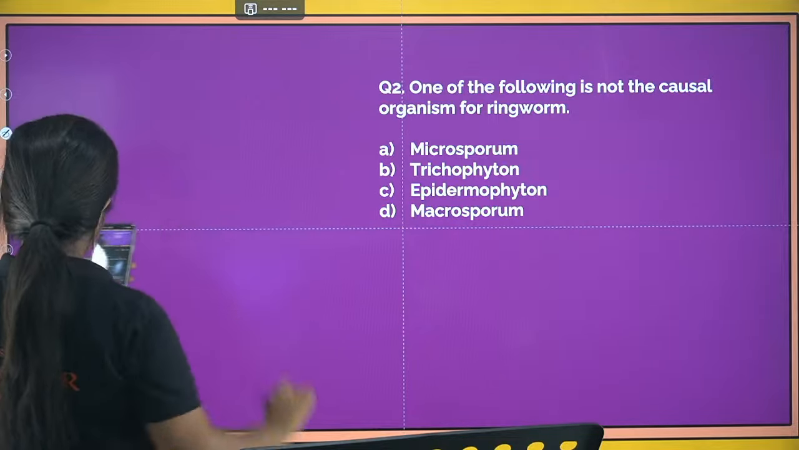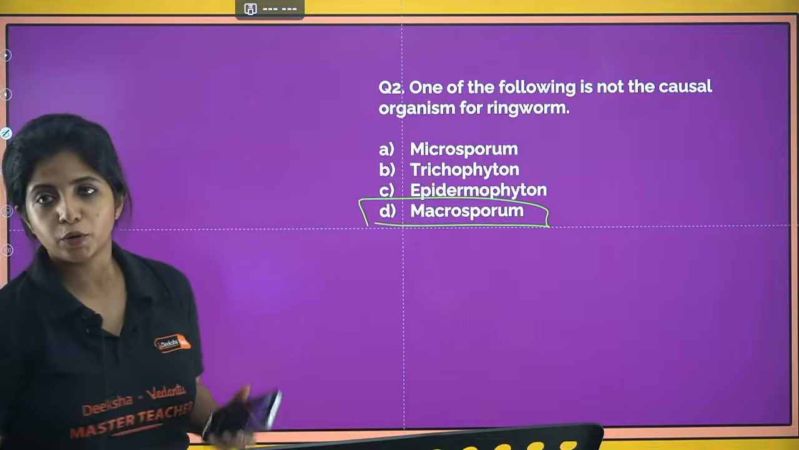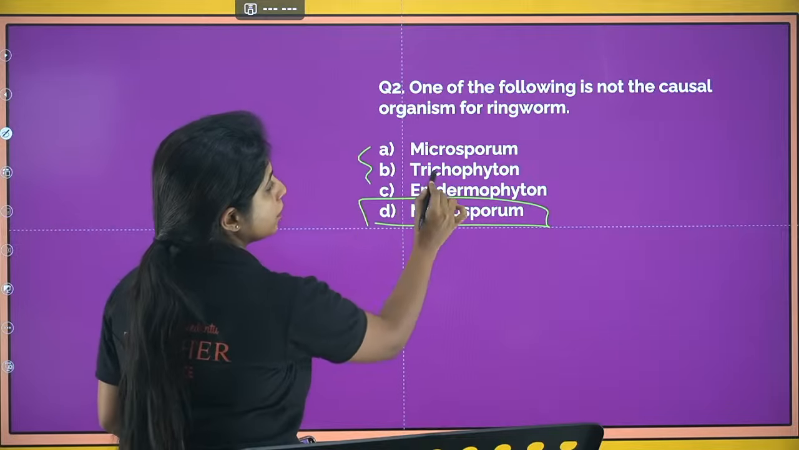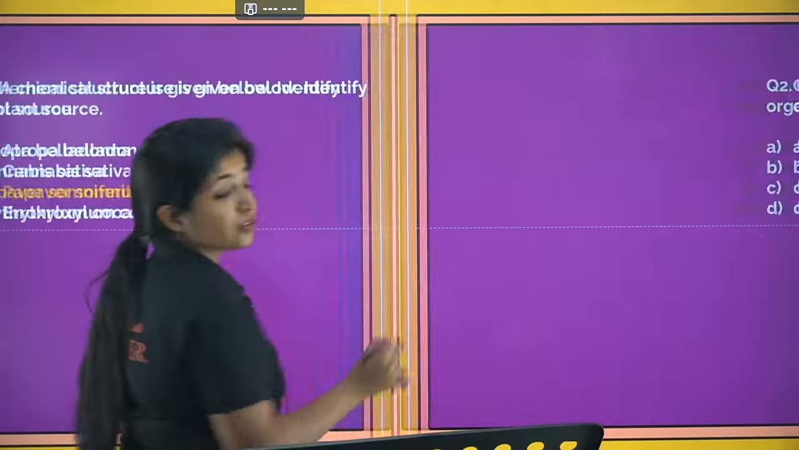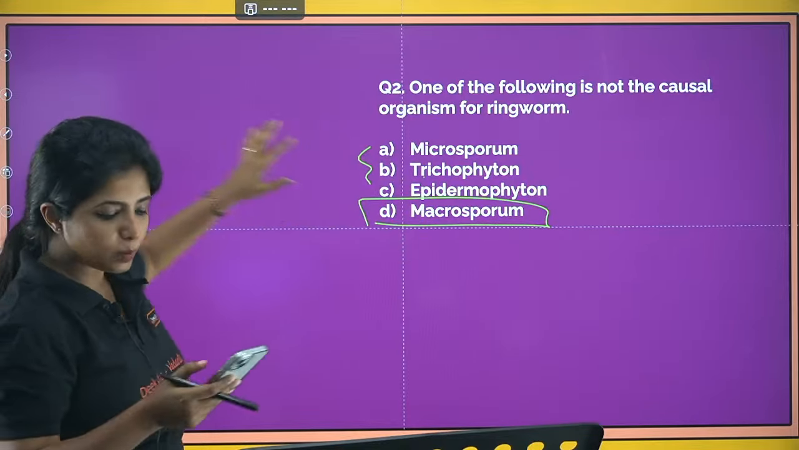So everyone is saying D, Prakriti says D, Gayatri also says D. The answer is D, Microsporum. So all the others, Microsporum, Trichophyton, Epidermophyton, cause ringworm disease. They are all fungi, my dear children. They are a group of fungus. So the odd one out is the one that does not cause it.